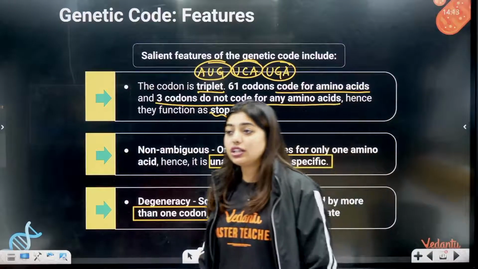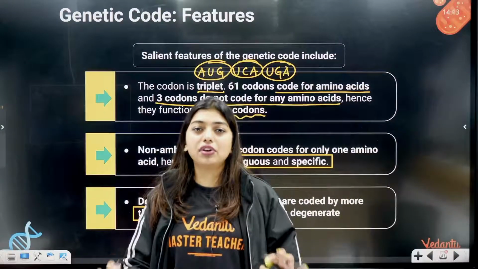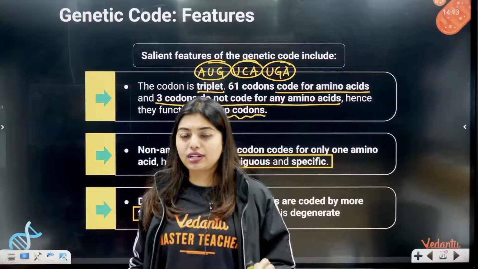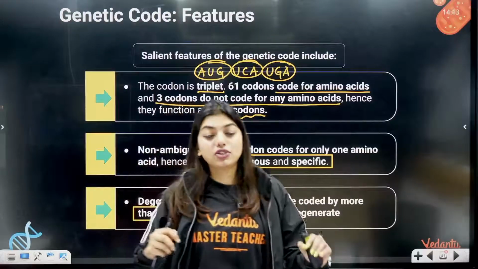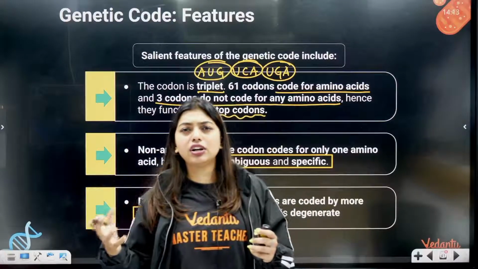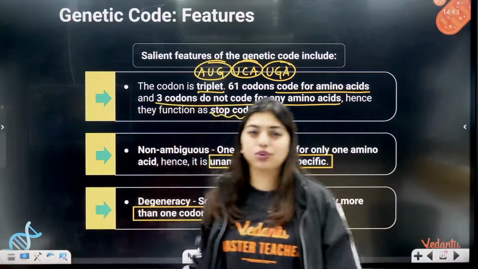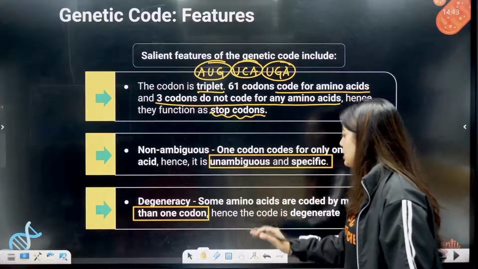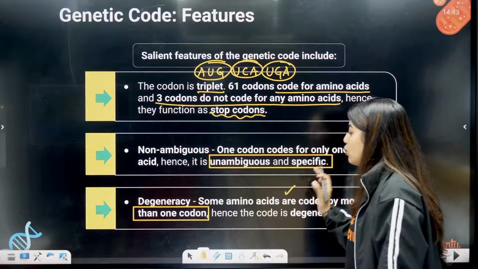And let me give you all a disclaimer. If you're studying this chapter for the first time, it's going to be difficult for you to understand, no doubt. But I will try as much as possible to break it down. If you are studying it for the third or fourth time, this will be more than enough for you. So students, degeneracy means some amino acids are coded by more than one codon.